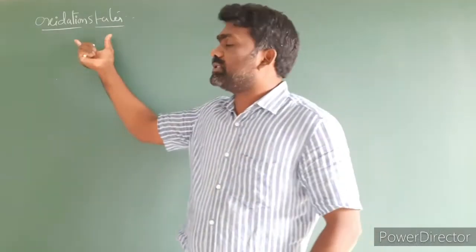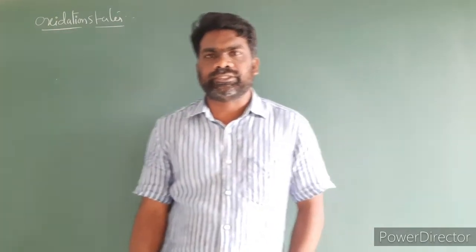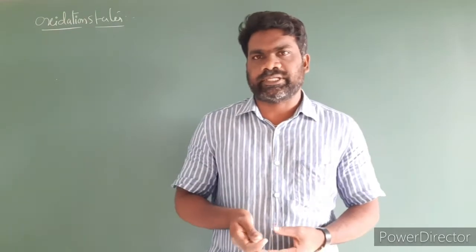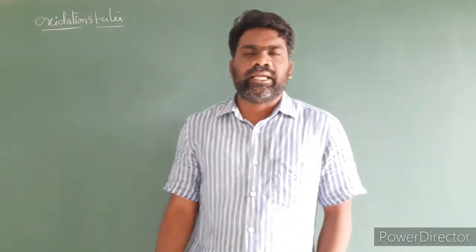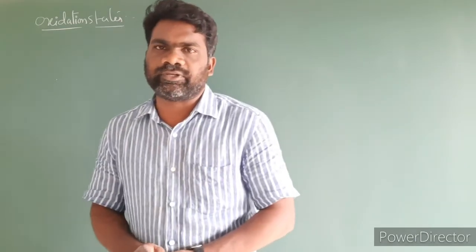Next, oxidation states. The transition elements show variable oxidation states. That means the elements exhibit more than one oxidation state. This is mainly due to the availability of ns and (n-1)d electrons for bonding.